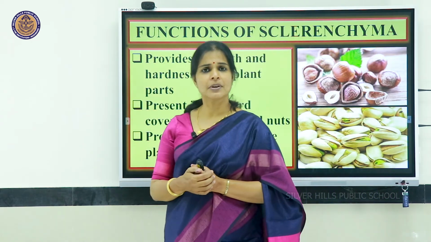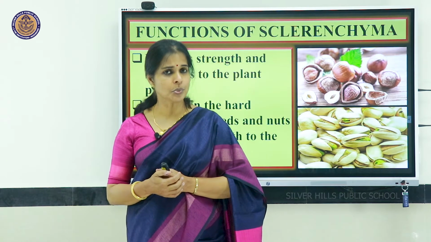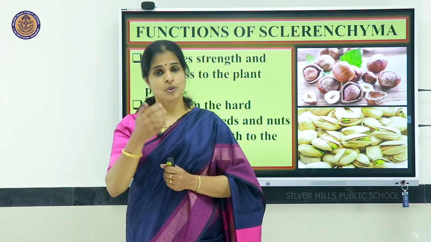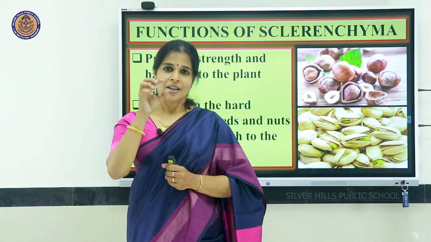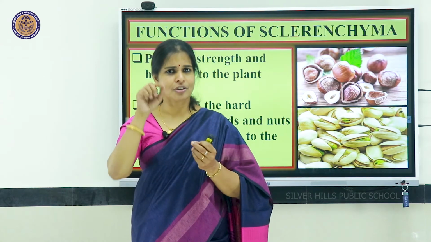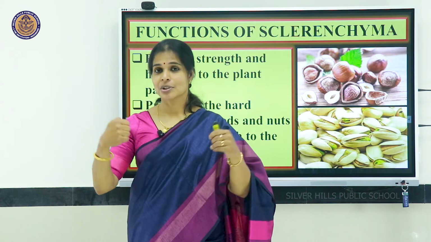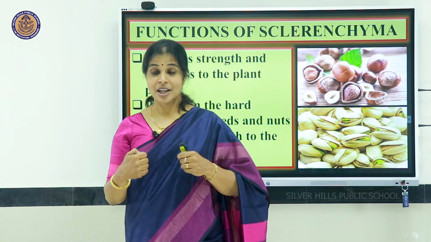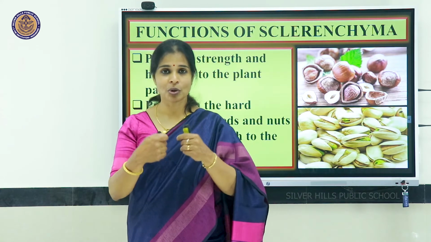Now a very simple way to understand sclerenchyma: have you seen a coconut? When you remove the outer husk, you can see a lot of fibers inside it. Just pull out some fibers and try to break one. Are you able to break a single strand of fiber? No, you won't be able to.